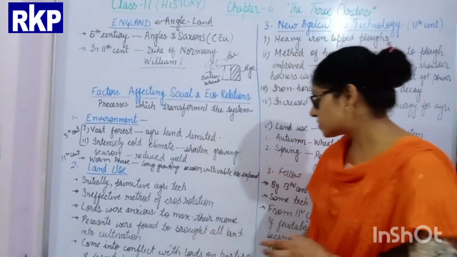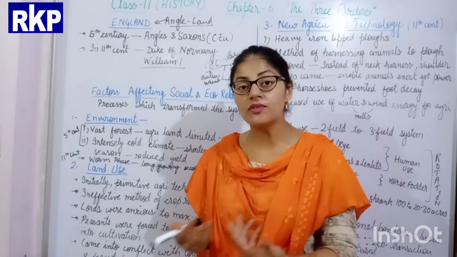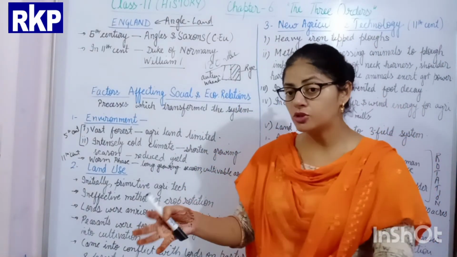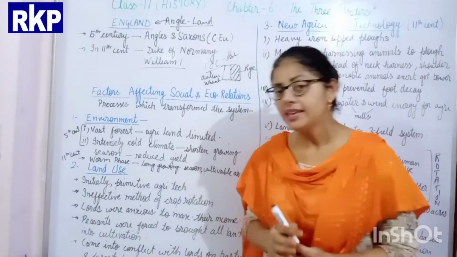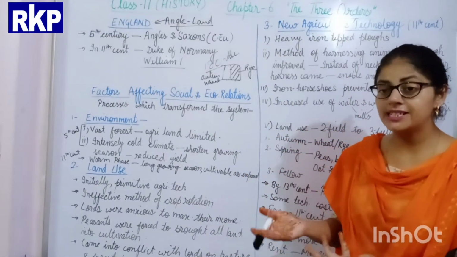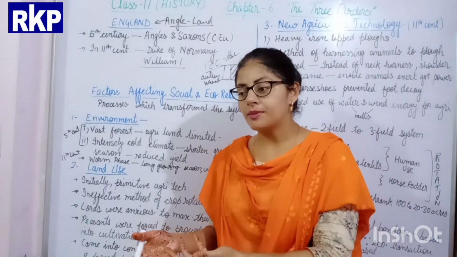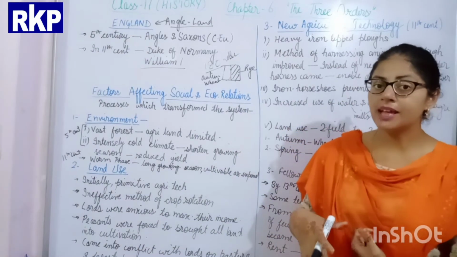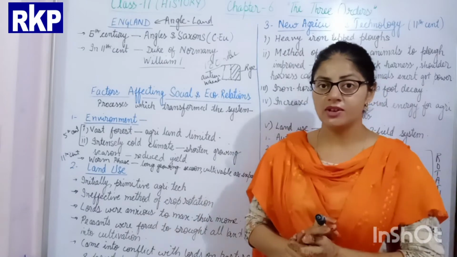Peasants were forced to bring all the land into cultivation, and primitive methods of cultivation were used. In that situation, it was difficult for the peasant to bring more land area into cultivation. As a result, if they couldn't follow the instructions of the nobles, they fled from their land and moved into the forest to take shelter.